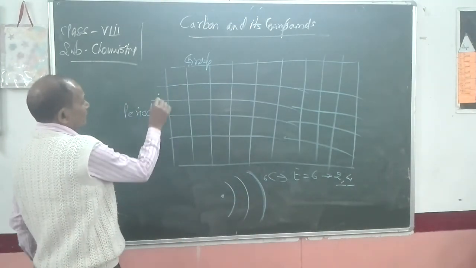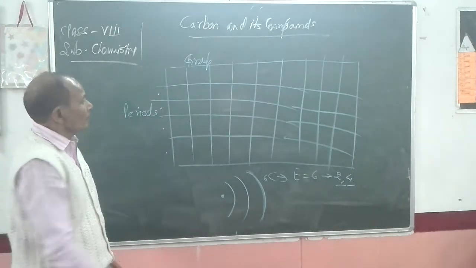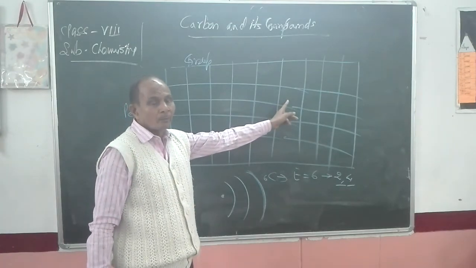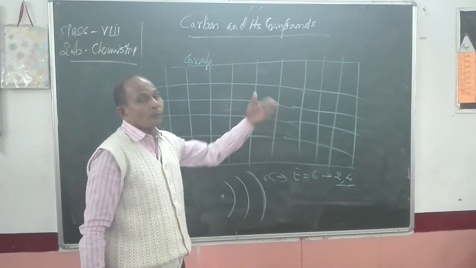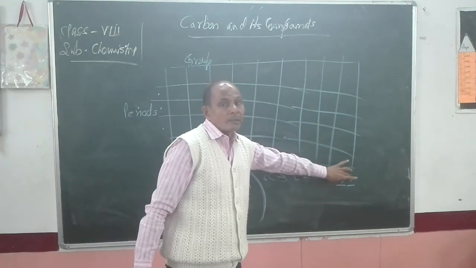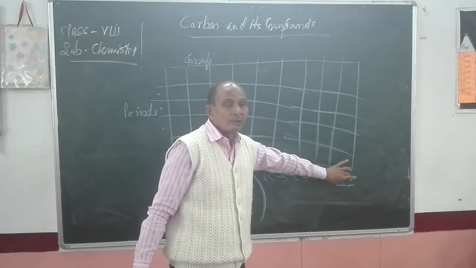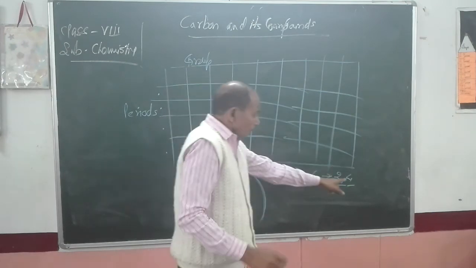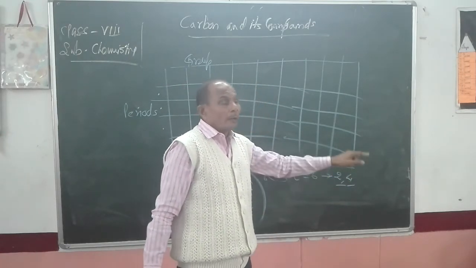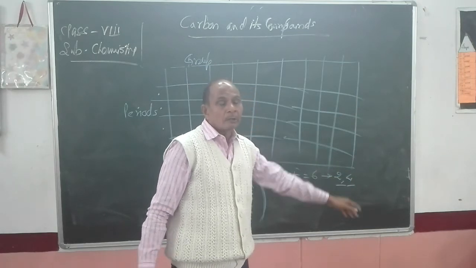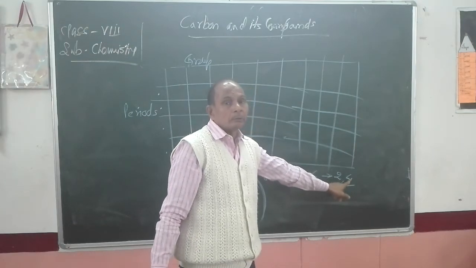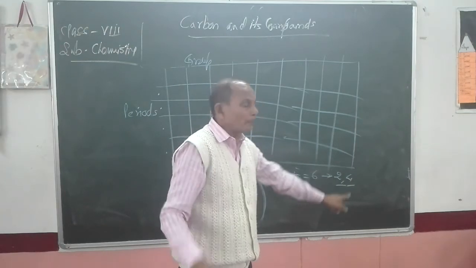This one is first period, second period, third period, fourth period, fifth period, in this way. So carbon will be kept in second period. Clear? Now in which group will it be kept: first group, second group, third group? Again, you see in the outermost orbit, in valence shell, how many electrons are there? 4 electrons. And the number of valence electrons present in the outermost orbit decides, that is, shows the position, the group number.